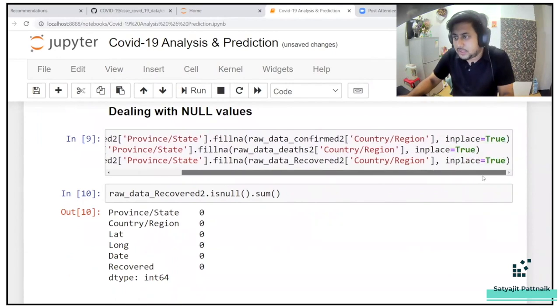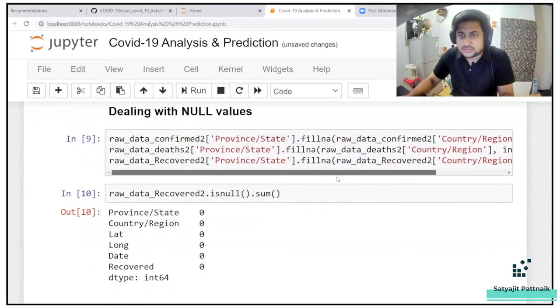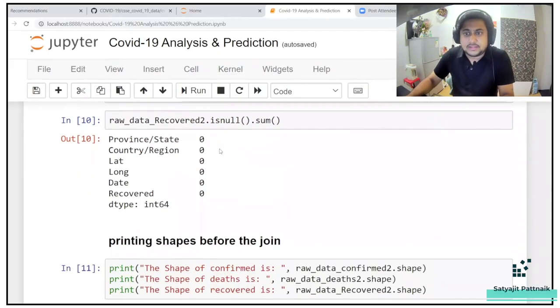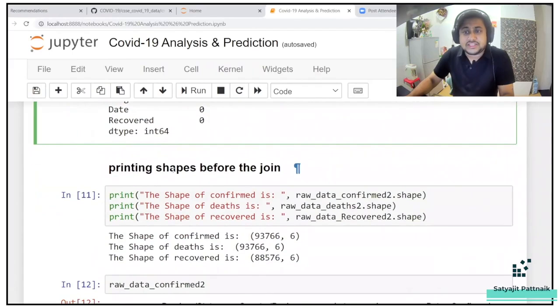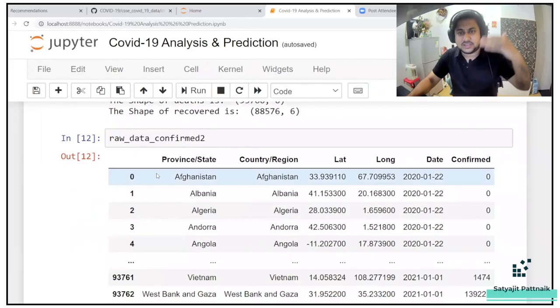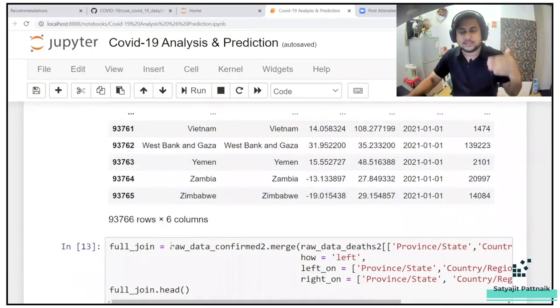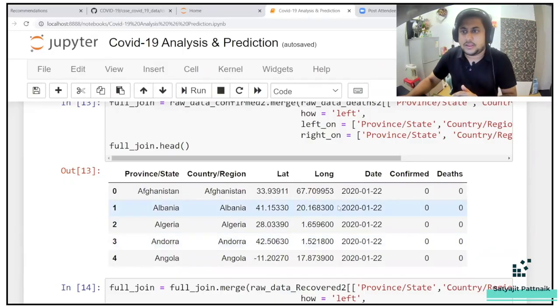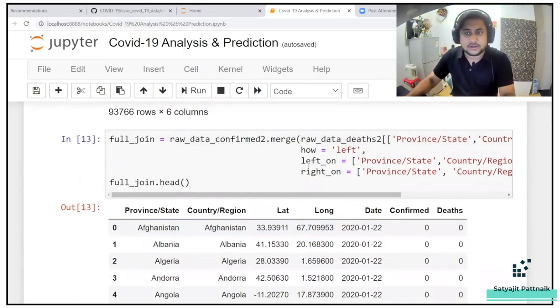Sorry, he's filling it with, okay, he's just filling the data with some values, and then printing shapes before the join. Once his data is ready, once he is done with the null data analysis, he has combined the data. He has merged the data using a left outer join and a right outer join.